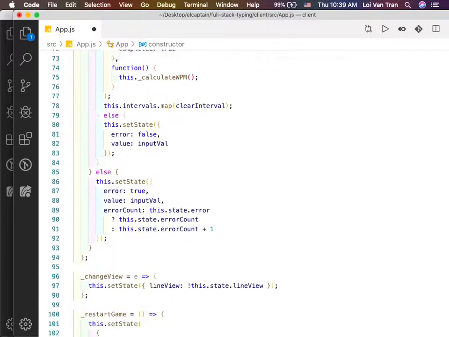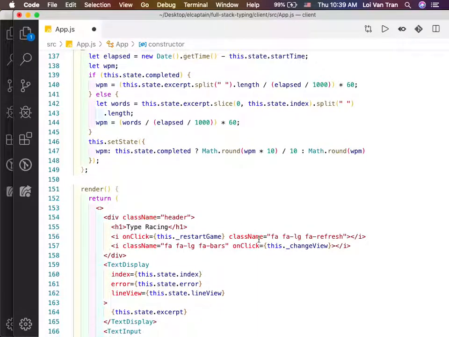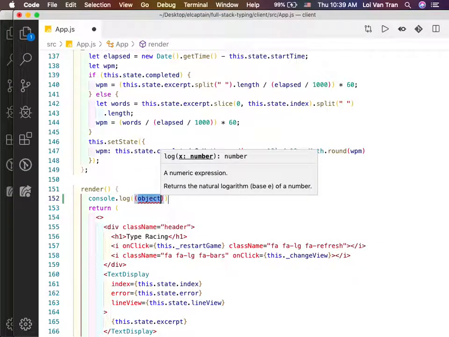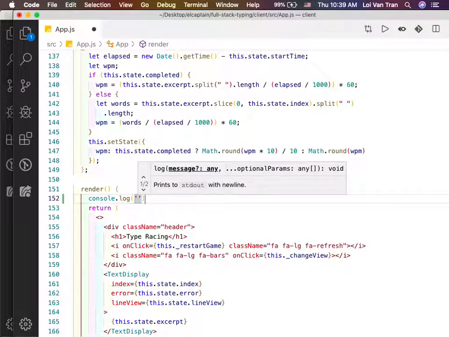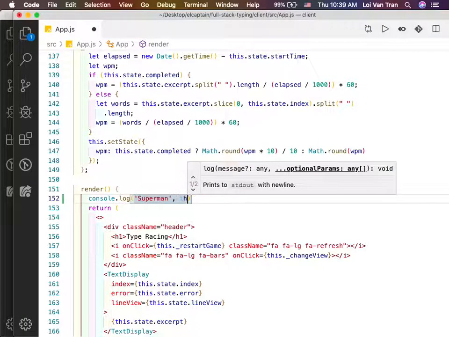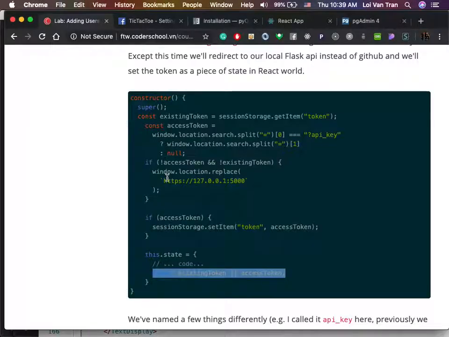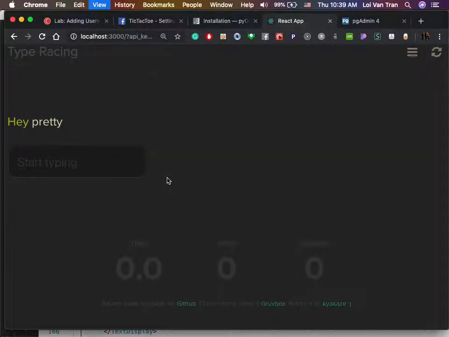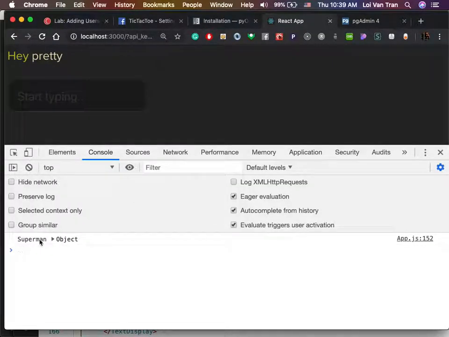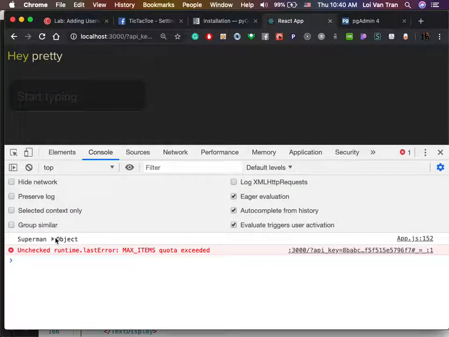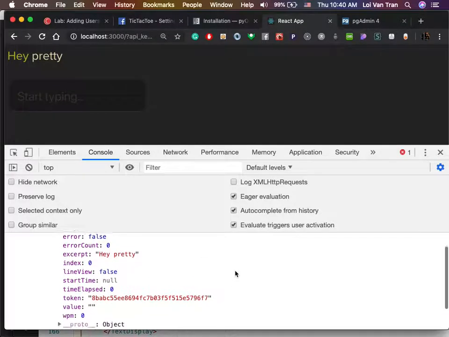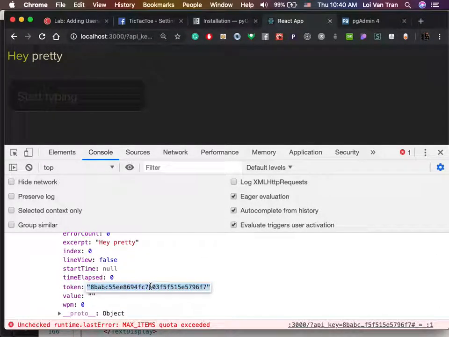Okay? So to prove that this works, I'm going to go down to the bottom of our render method, and I'm simply going to console.log "Superman" and this.state. Okay, we're gonna go back to our React app. We're gonna open up our console, and we're gonna see that we do have Superman and we do have this.state, which is an object. And we do have a token right here, okay?